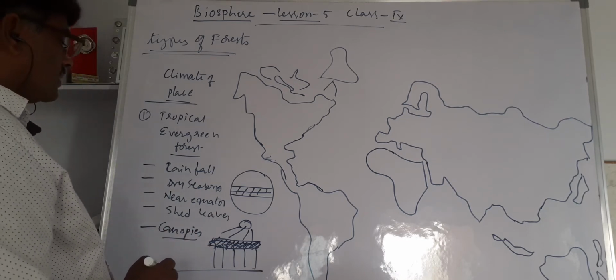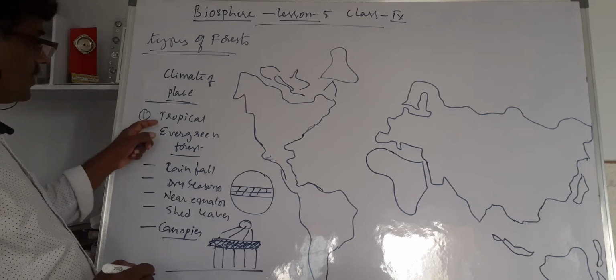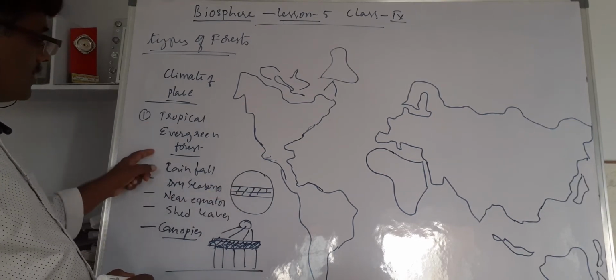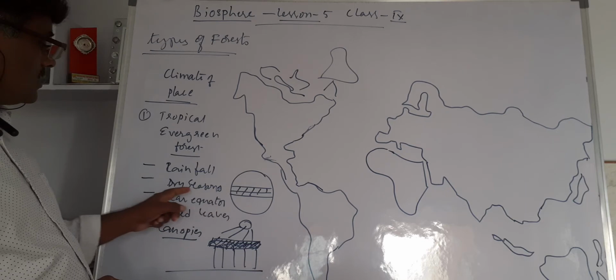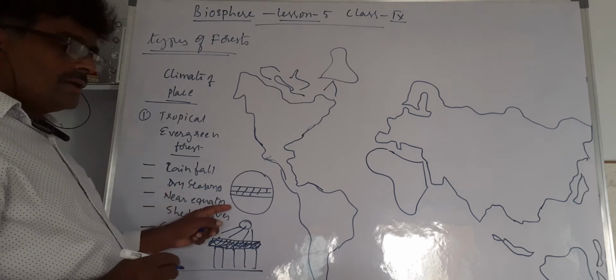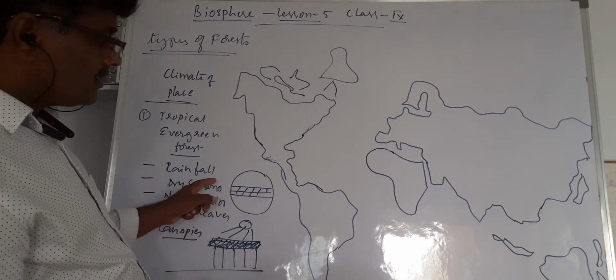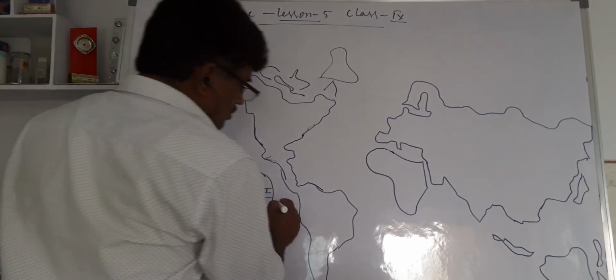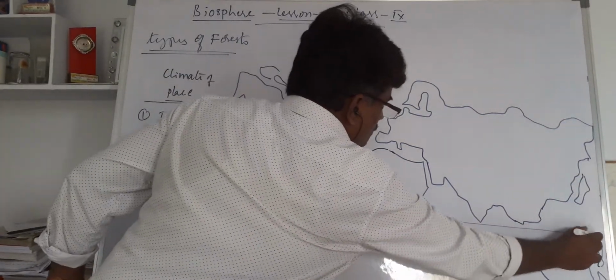Talking about this forest: it is located in the tropical area, rainfall is heavy and there is rain every day, with no dry condition. It is mostly located near the equatorial zone.